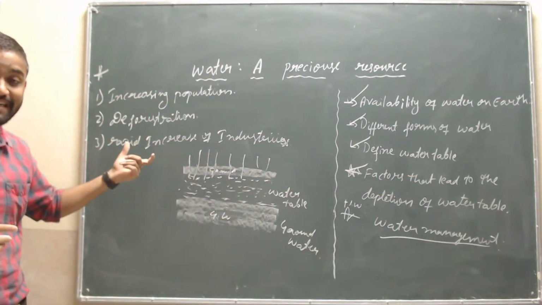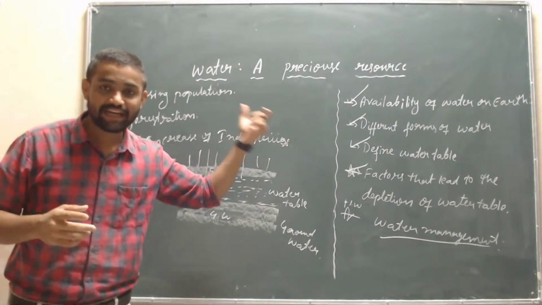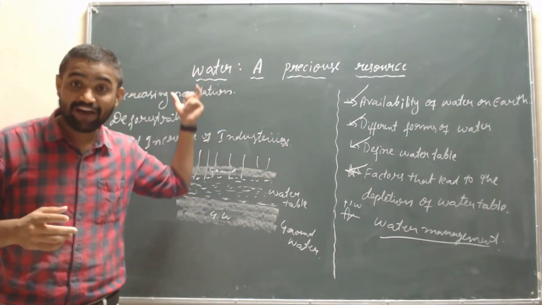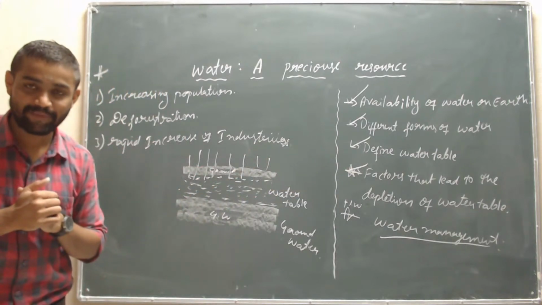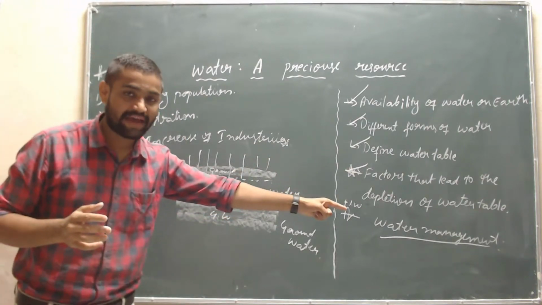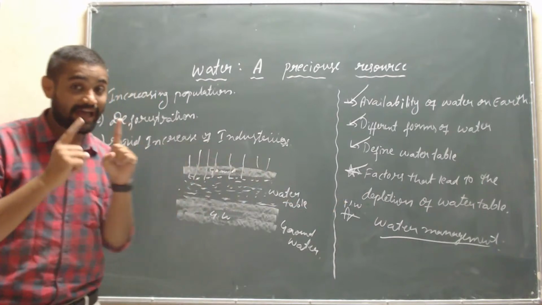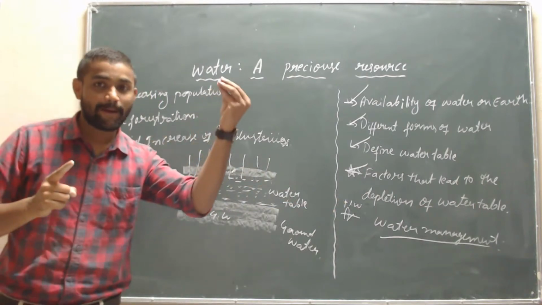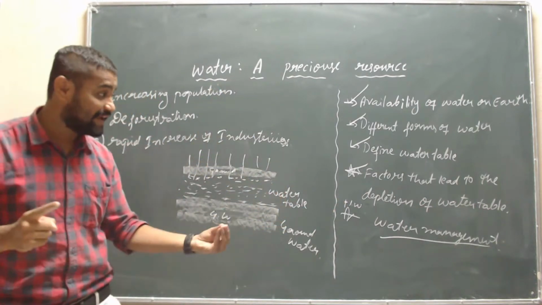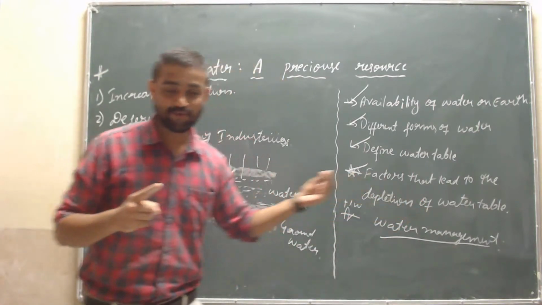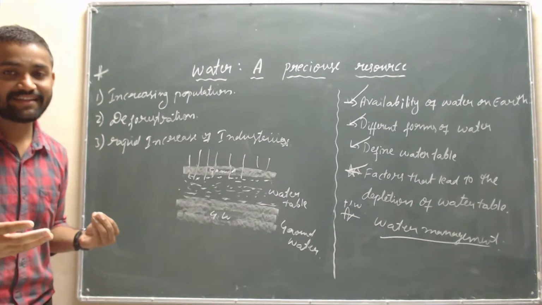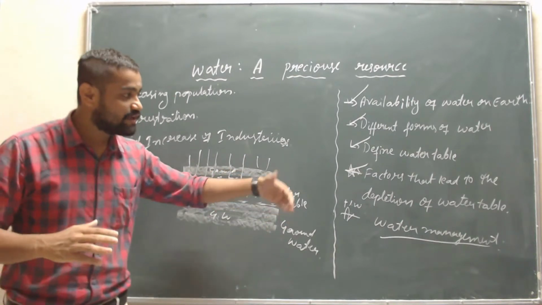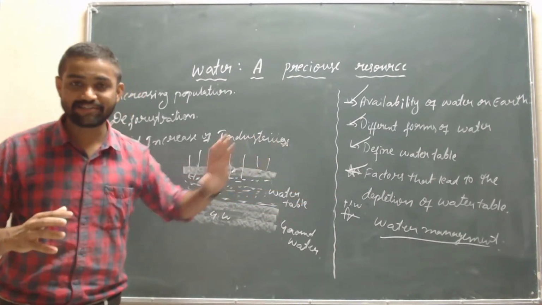Fourth, we have water management. I gave you one hint: planting more trees may help manage the water resource. Comment in the comment section how you will manage the water resource.